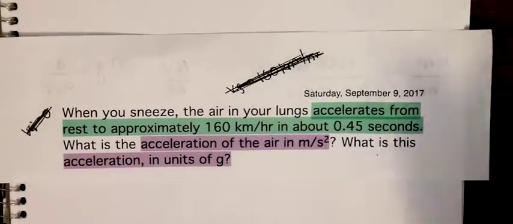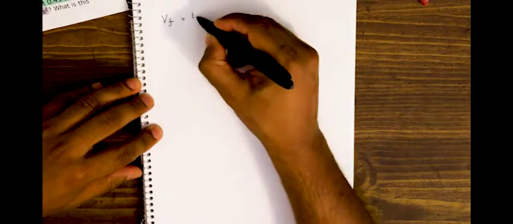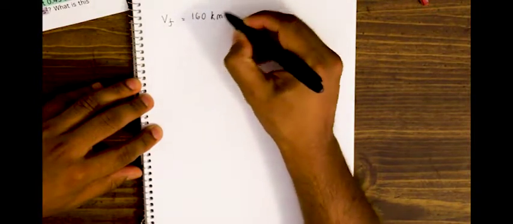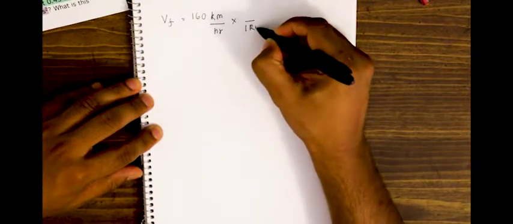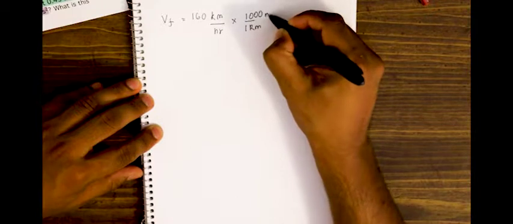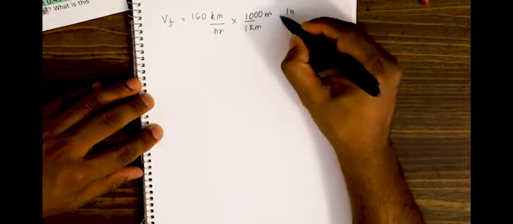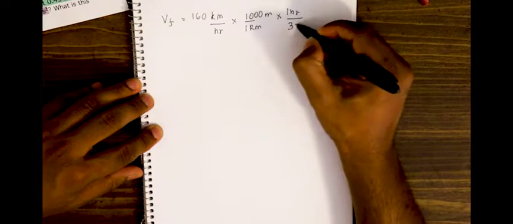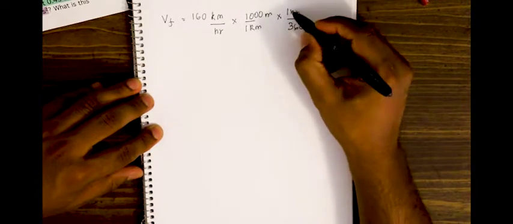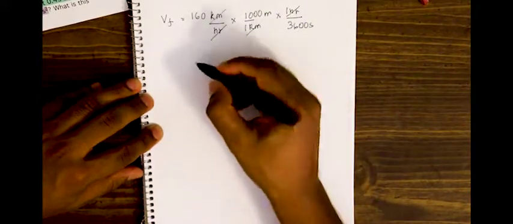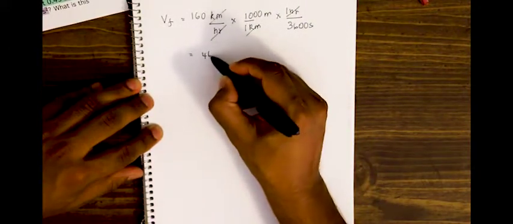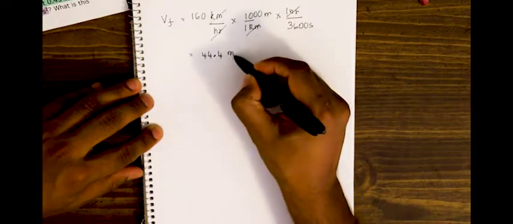So 160 kilometers per hour, which is our final velocity, times 1 kilometer is 1,000 meters, and 1 hour is 3,600 seconds. Units cancel, and this number works out to be 44.4 meters per second.